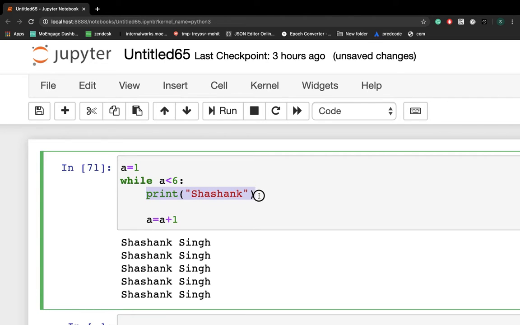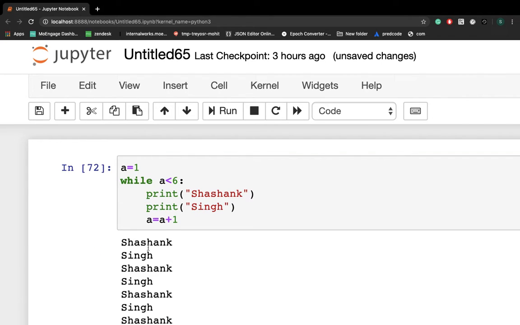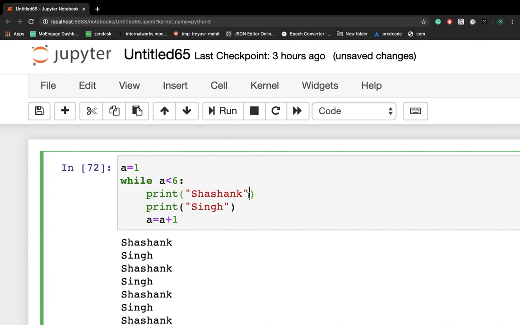So what you can write here, you can write print Singh, right? So you are getting Shashank Singh, but this is not my goal because I want Shashank space Singh in the same line, right? So for this we have to write end is equal to like this, right?